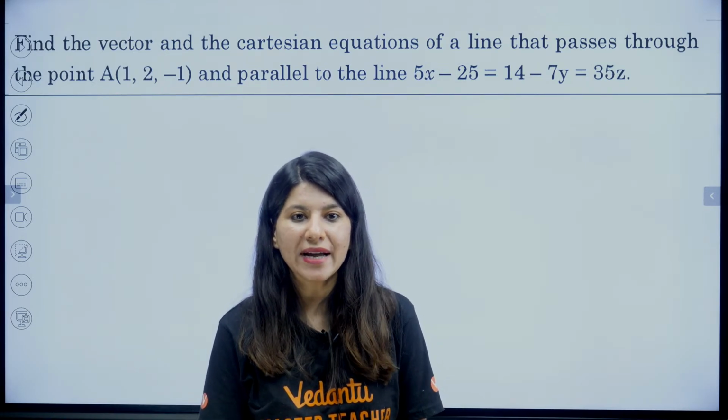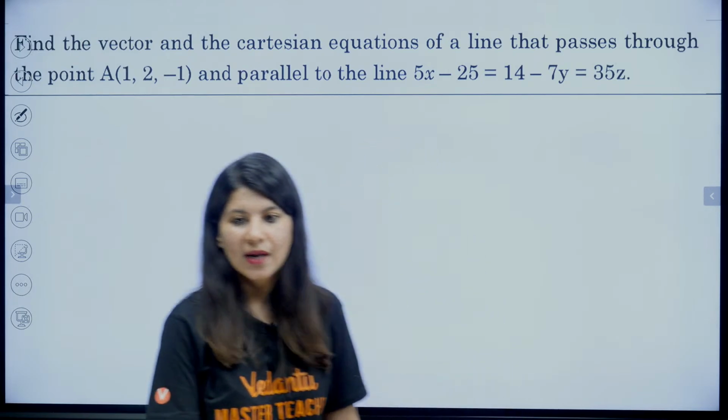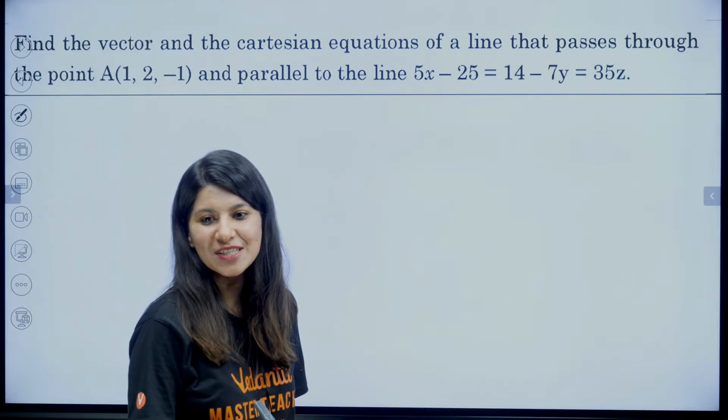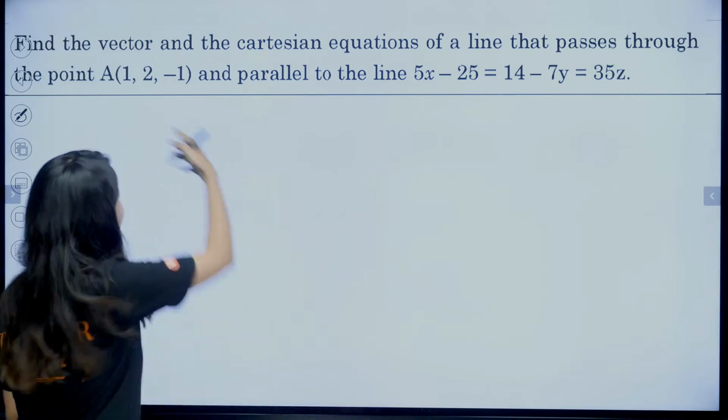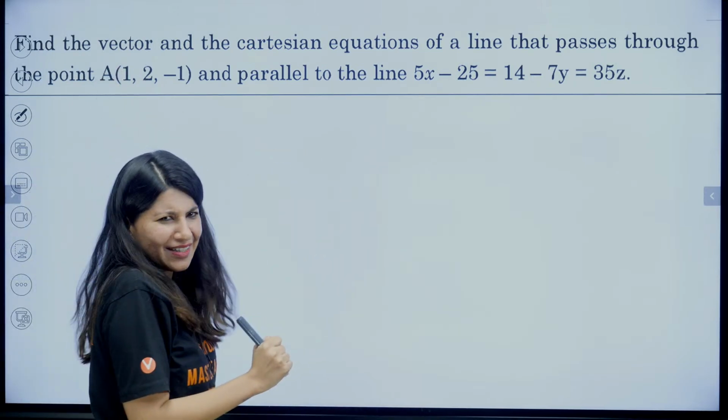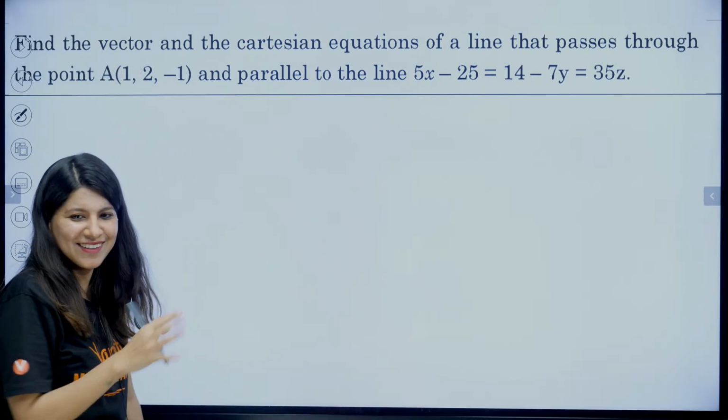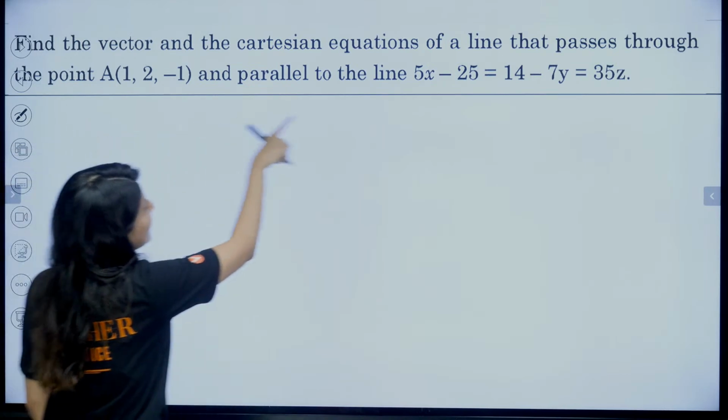The line passes through the point (1, 2, -1) and is parallel to this line. Cartesian, now, I also like Cartesian. I also love Cartesian. I don't like vector. Okay, so first let's start with Cartesian.